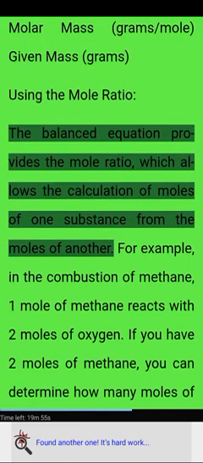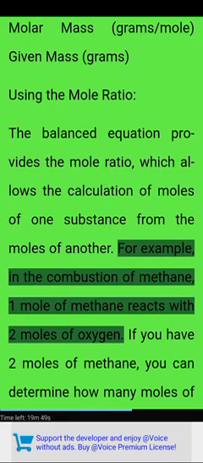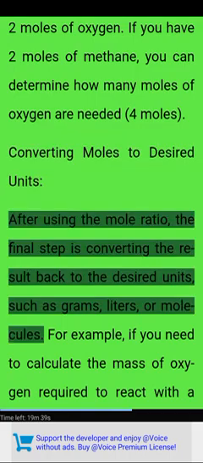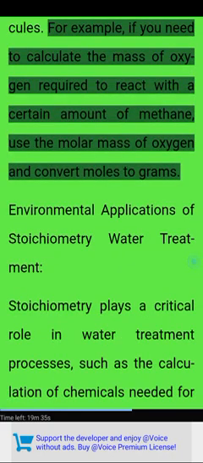Using the mole ratio. The balanced equation provides the mole ratio, which allows the calculation of moles of one substance from the moles of another. For example, in the combustion of methane, 1 mole of methane reacts with 2 moles of oxygen. If you have 2 moles of methane, you can determine how many moles of oxygen are needed: 4 moles. Converting moles to desired units. After using the mole ratio, the final step is converting the result back to the desired units, such as grams, liters, or molecules. For example, if you need to calculate the mass of oxygen required to react with a certain amount of methane, use the molar mass of oxygen and convert moles to grams.